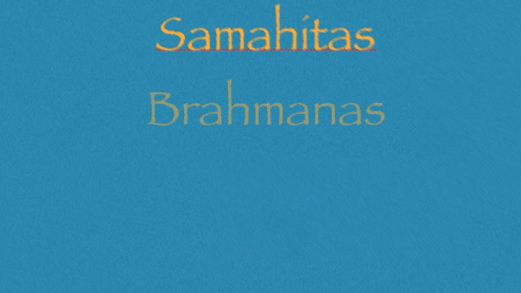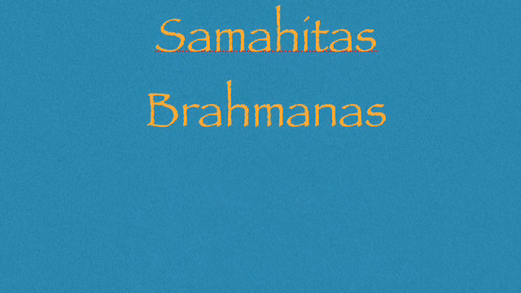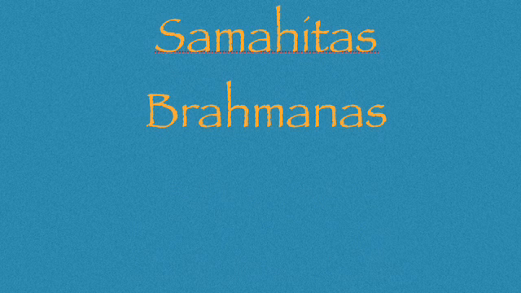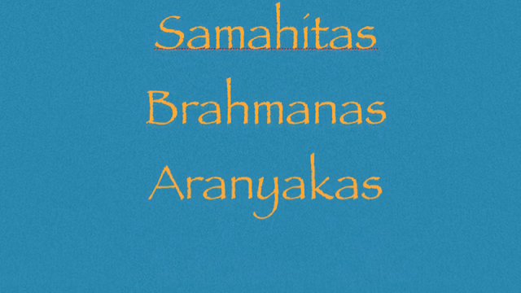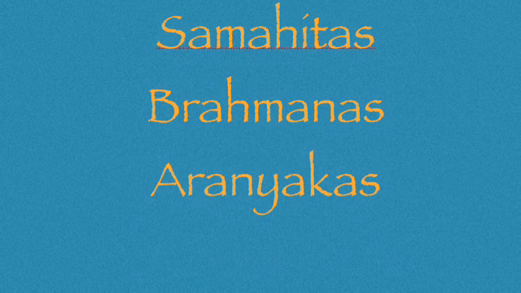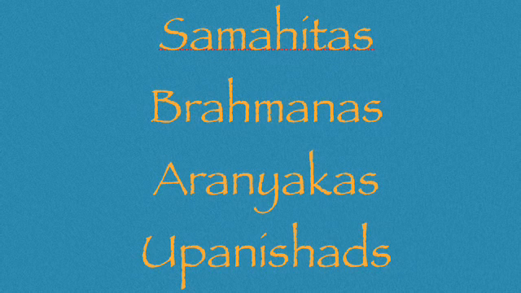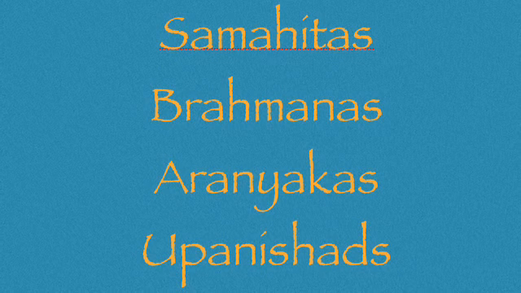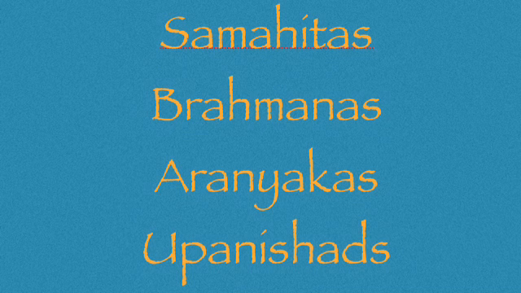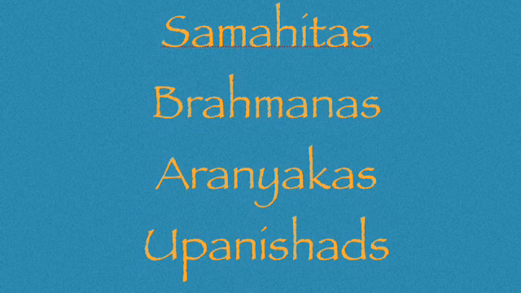The second type are the Brahmanas. These give details of Hindu rituals, especially the fire ritual, and teach their significance. The third type are the Aranyakas, meaning forest books. They supplement and expand the themes of the Brahmanas. And the fourth type are the Upanishads. These tend to shift the emphasis away from ritual and more towards personal spiritual development. Taken together, the Vedas and the Upanishads form the Shruti, or the revealed writings.